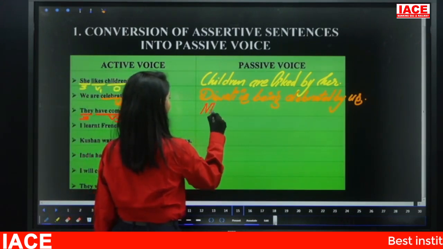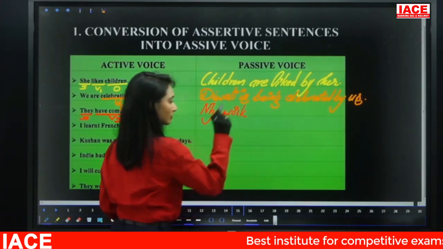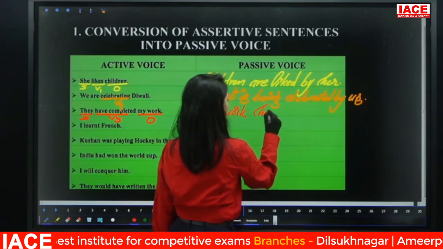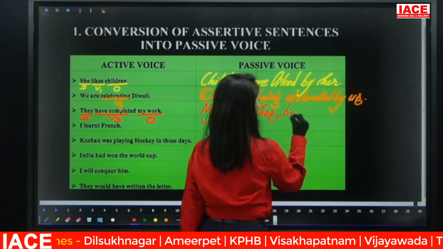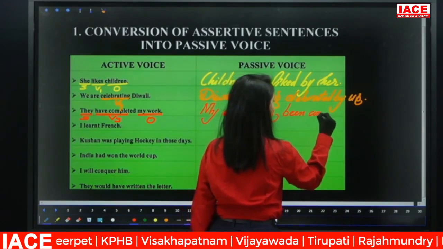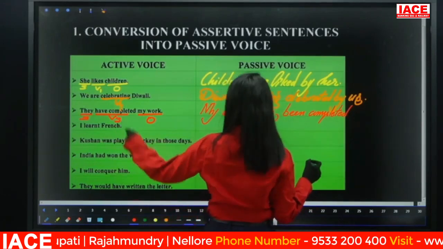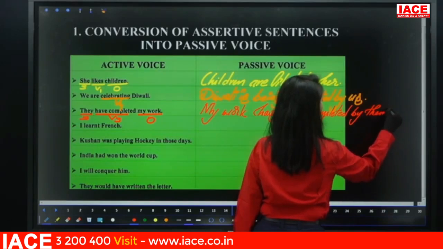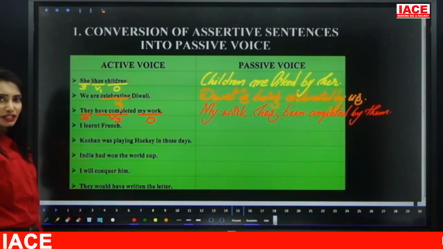So my work is singular or plural? Singular. So has, and what is the be form? Verb is in V3, so been completed by, they becomes them. Right? So my work has been completed by them.